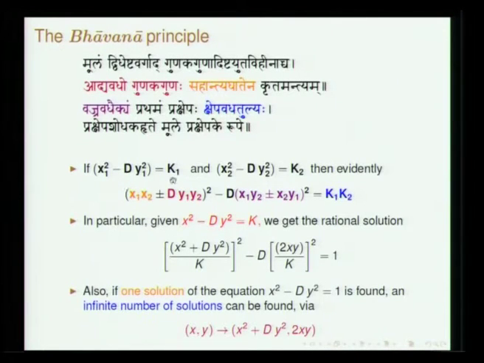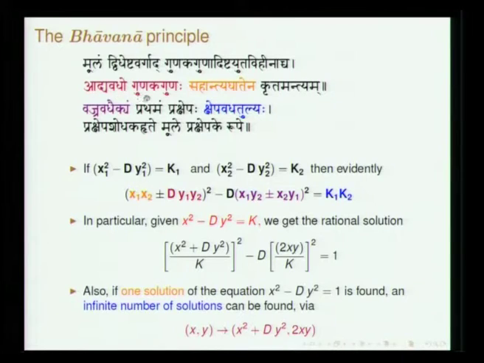Suppose you have an equation which satisfies this. Given d and k1 you obtain x1 y1. Given d and k2 you obtain x2 y2. So, we have these two equations. Then what is stated here is that this equation will be satisfied, and that is what has been stated in the second and third lines which you find here.